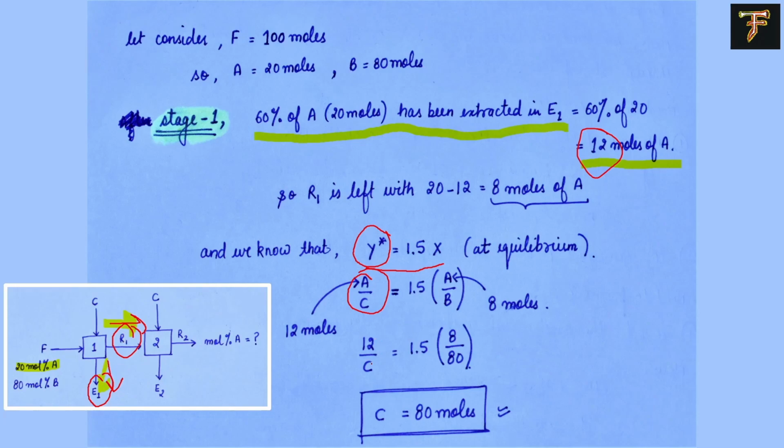So 12 by C is equal to 1.5 into 8 by 80, which gives C equal to 80 moles. So now we know that 80 moles has been used here, 80 moles has been used here, and we have introduced 100 moles.